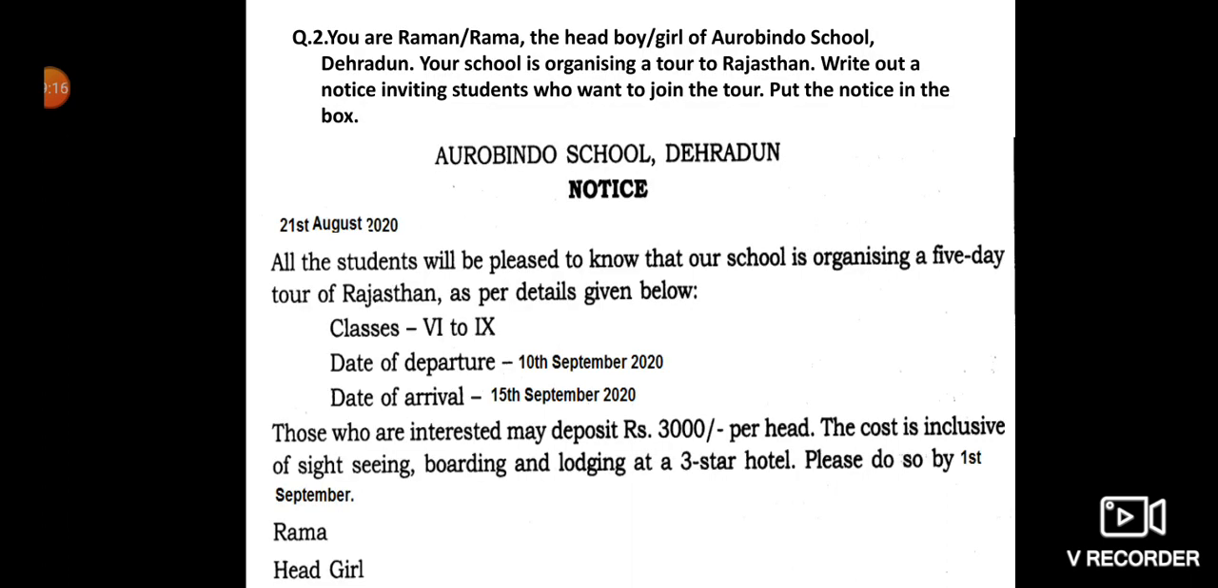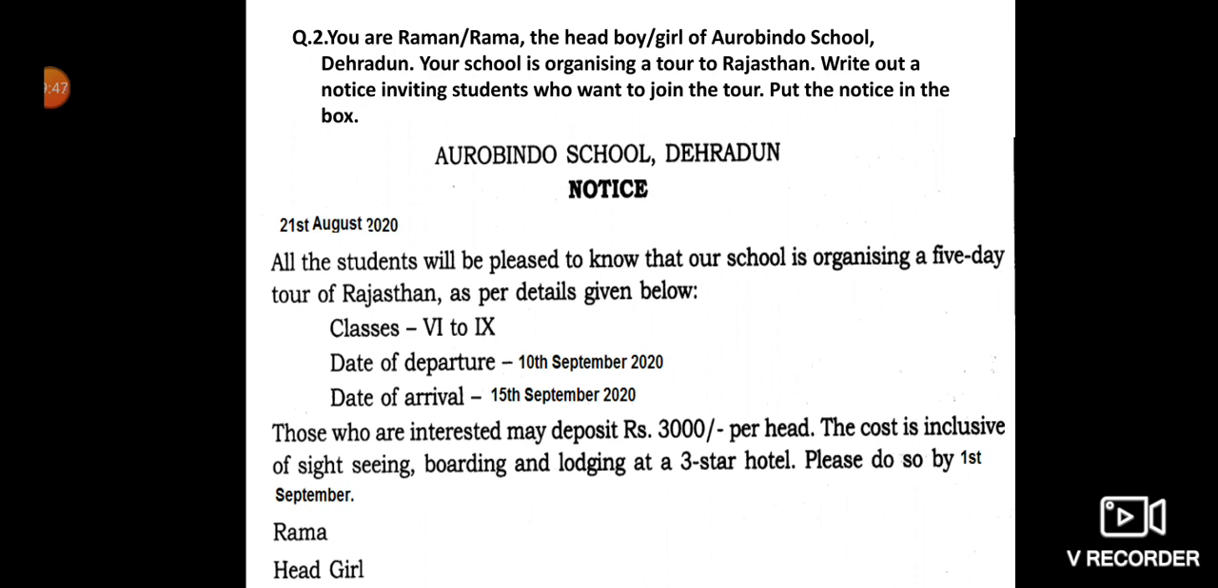Here is one more example of a notice. You are Raman or Rama. If you are a boy, your name should be Raman, and if you are a girl, your name should be Rama. The head boy or head girl of Aurobindo School, Dehradun. So children, you can see in this question I have given you the name: your name is Raman if you are a boy, and your name is Rama if you are a girl. You are not supposed to use your own name here.